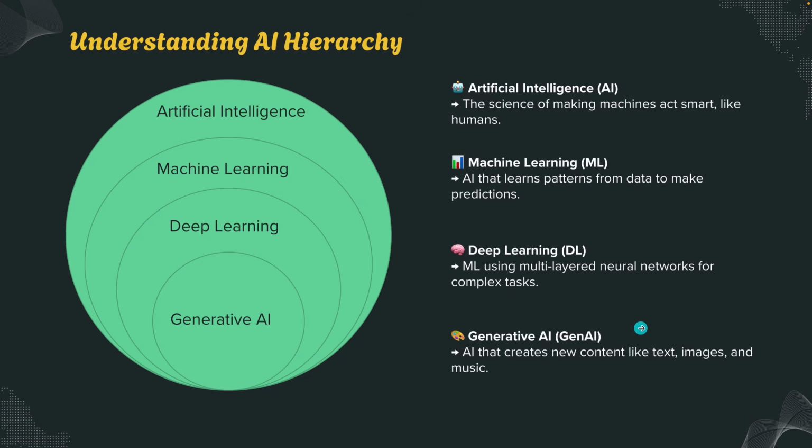And finally, we have generative AI. Generative AI is a subset of deep learning. Here, AI doesn't just recognize patterns, it creates new ones. It can generate text, images, code, and even music. Tools like ChatGPT, DALL-E, Midjourney, and GitHub Copilot are all part of this new creative wave. So, to summarize, generative AI is a part of deep learning, which is a part of machine learning, and machine learning is part of artificial intelligence, where artificial intelligence is all about making intelligent machines. So each layer builds on the previous one, adding more learning and more creativity.